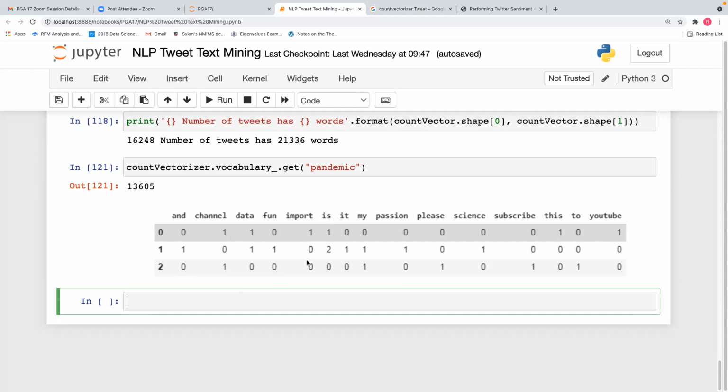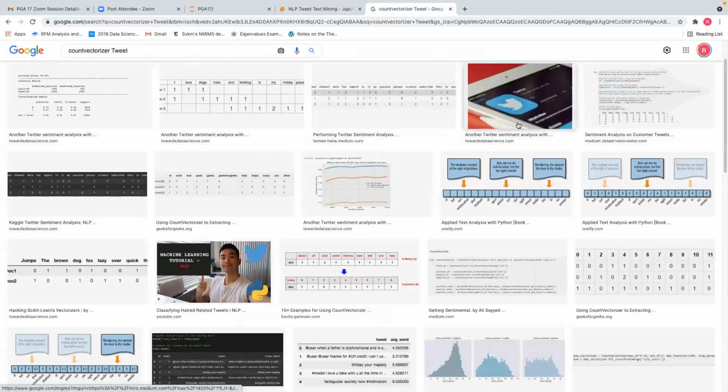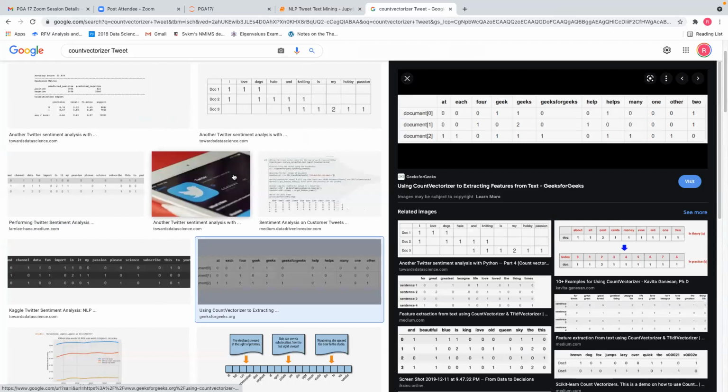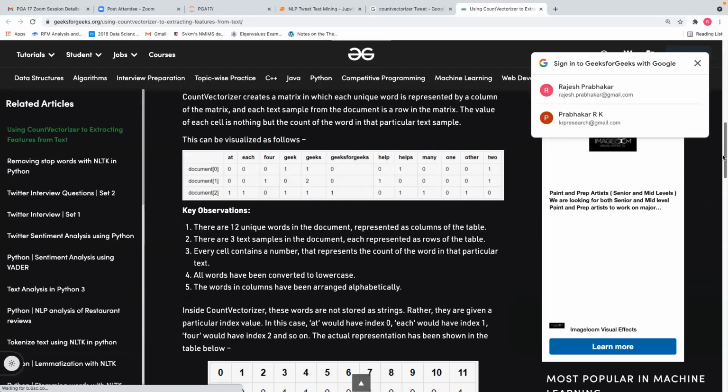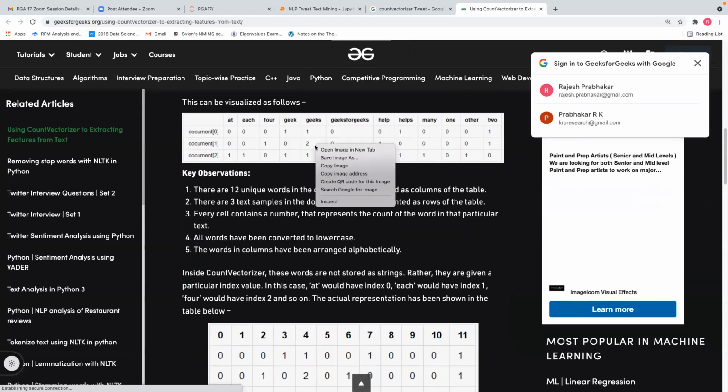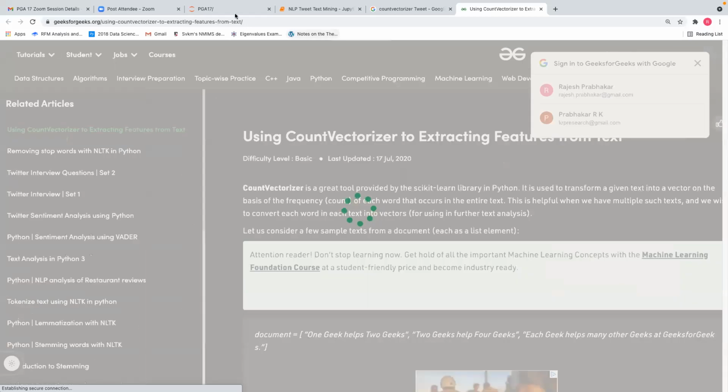Actually, this guy might not have done the stop words. If he has done stop words, is, it, and why will not come. These words will not come if he has done stop words. So basically, this guy might have done things without doing stop words. Or let us take this example of count vectorizer.